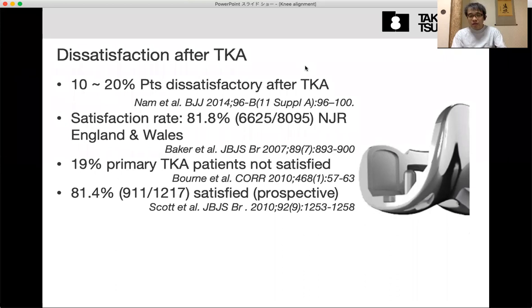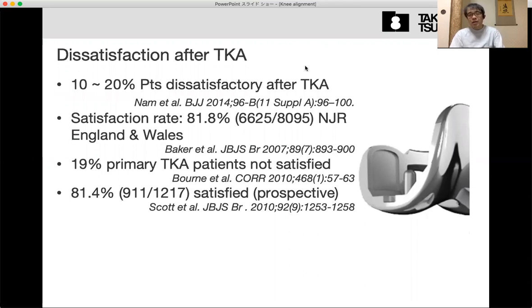Maybe another cause is neural pain, neuropathic pain. This is direct damage around the knee, such as to the infrapatellar branch or the saphenous nerve, and indirect invasion of the saphenous nerve from the Hunter's canal.